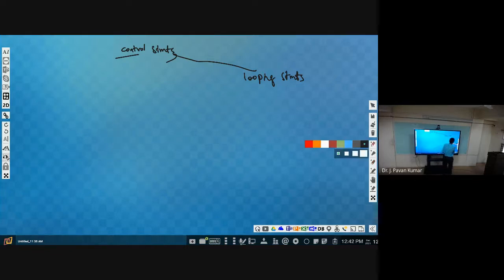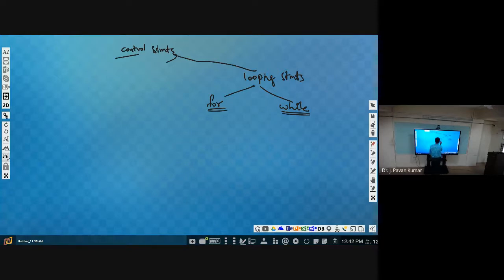Next, coming to looping statements. We have seen two types of loops, right? For loop and while loop. We use a for loop when we know how many number of times to repeat, and we go for a while loop when we don't know how many number of times to repeat, but until one particular event occurs we have to repeat.